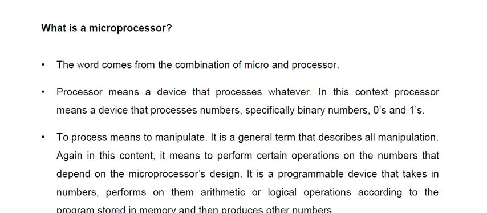To process means to manipulate. If you want to add two numbers, 2 and 3, you will say the answer is 5. That means you are performing some operation, you are manipulating something. So process is nothing but describing some manipulation or some operation. It will perform some operations on numbers that depend on the microprocessor design.